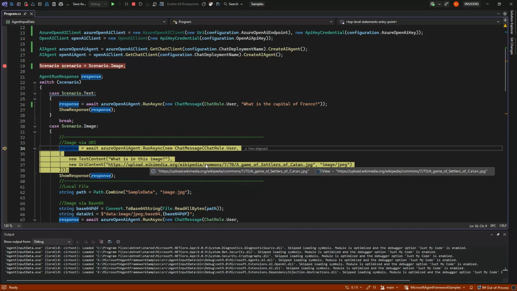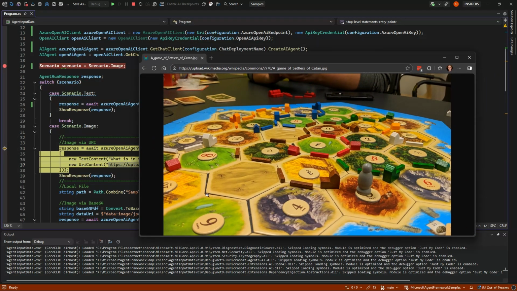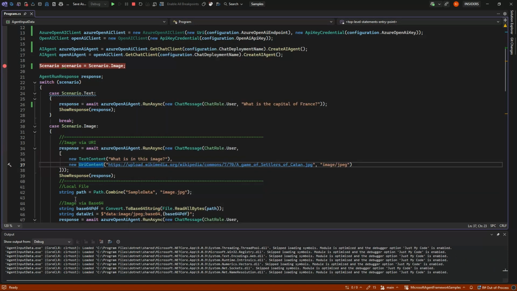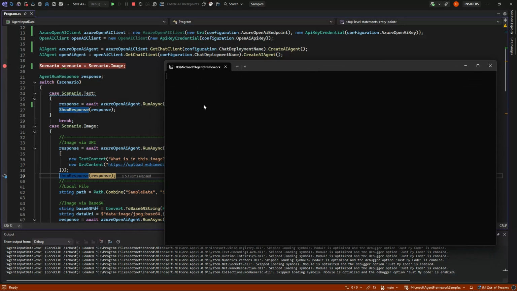And the image is a picture of the Settlers of Catan. I can show it here so we know what's going on. Just bring it up on another screen and show that it's this image. So we're asking what is in this image. And if we do that, it takes a little longer, of course.